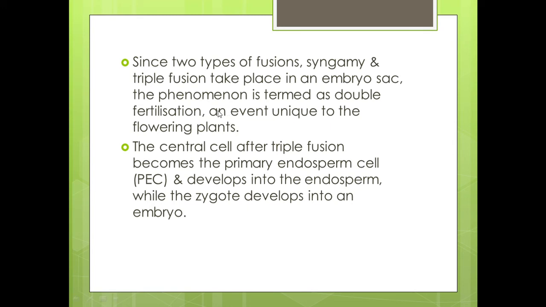What is double fertilization? Why is it called double fertilization? Because it involves two types of fusion, syngamy and triple fusion, which take place in an embryo sac. So, it is termed double fertilization, and this event is unique to only flowering plants. The central cell, after triple fusion, becomes the primary endosperm cell. In short, we call it PEC, and it develops into the endosperm while the zygote develops into an embryo.